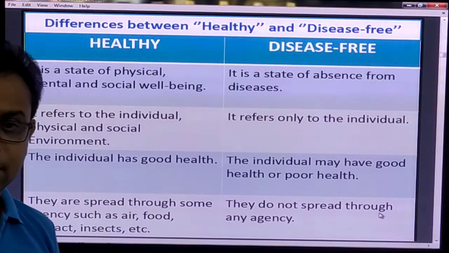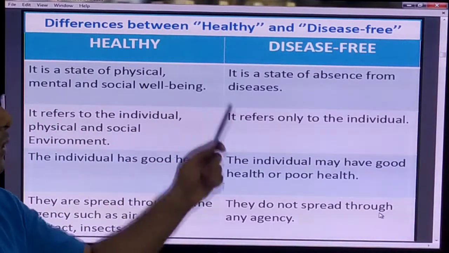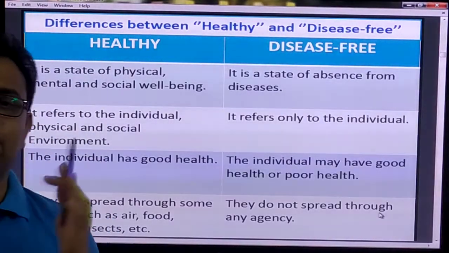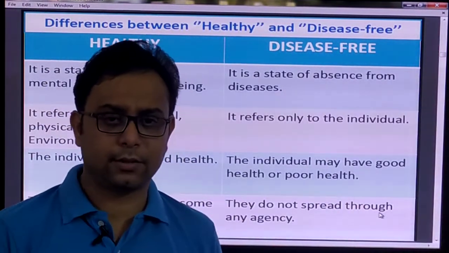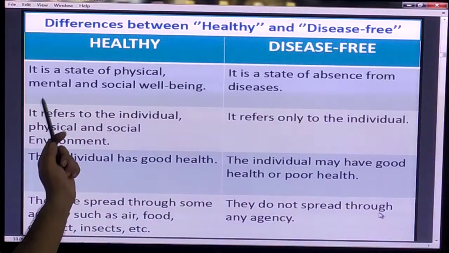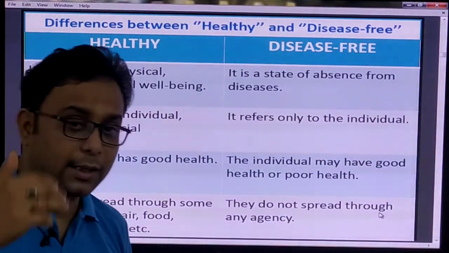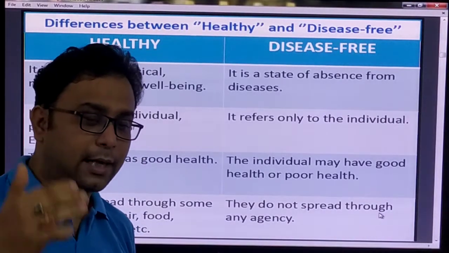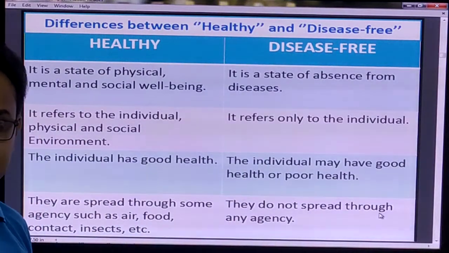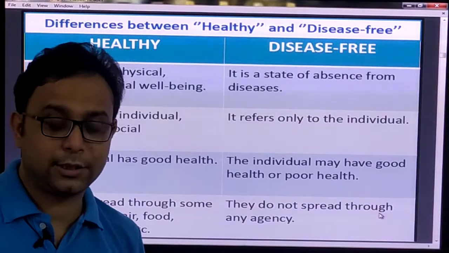But a very important term is there: what is the difference between healthy and disease free? What is the difference between them? Sometimes you are called disease free, you have no disease, and that time you are healthy. So what is the difference? Number one, healthy means the state of physical, mental and social well-being. On the other hand, disease free means a state of absence of disease. That time you have no disease, any type of disease you have not. That time you are called disease free.